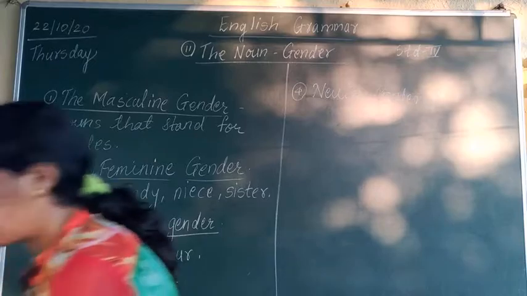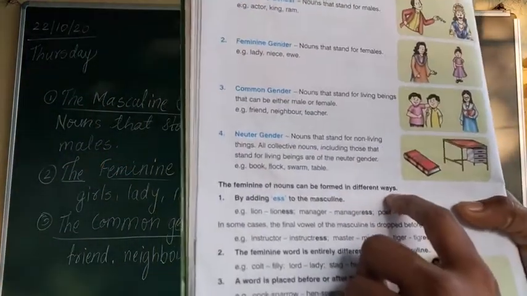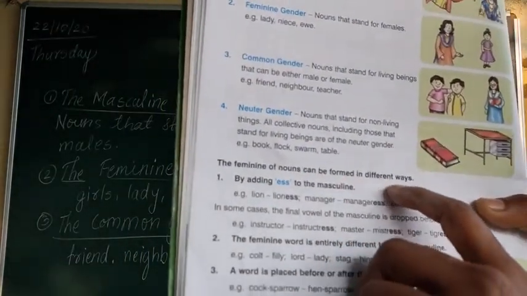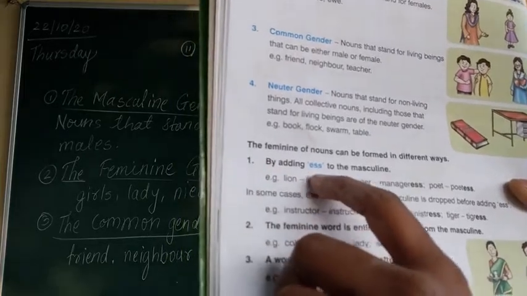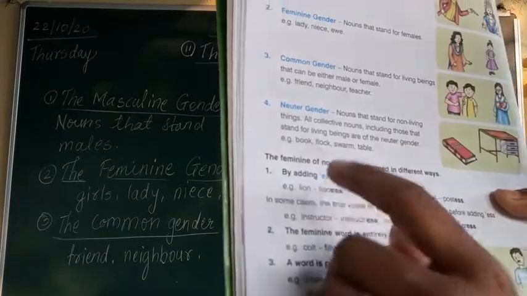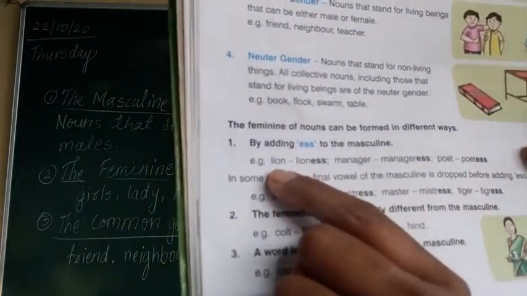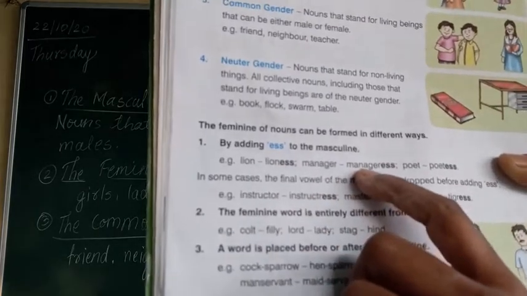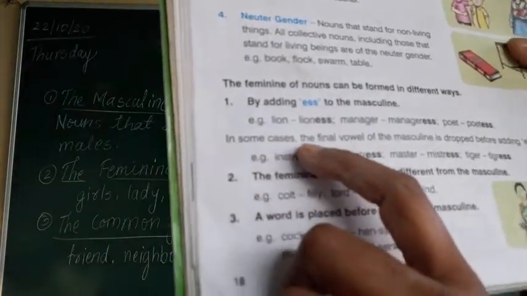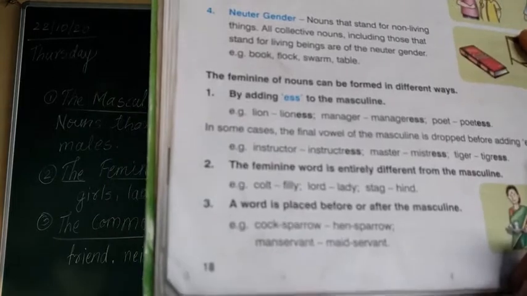The feminine of nouns can be formed in different ways. What is given? The feminine of nouns can be formed in different ways by adding ess to the masculine. There are some males, you can change them to females by adding what? Ess. Examples are what? Lion, lioness, manager, manageress, poet, poetess. Okay. Next one is, in some cases the final vowel of the masculine is dropped before adding ess.